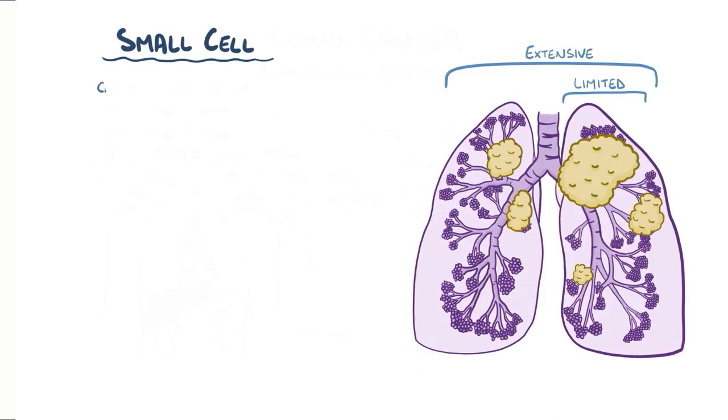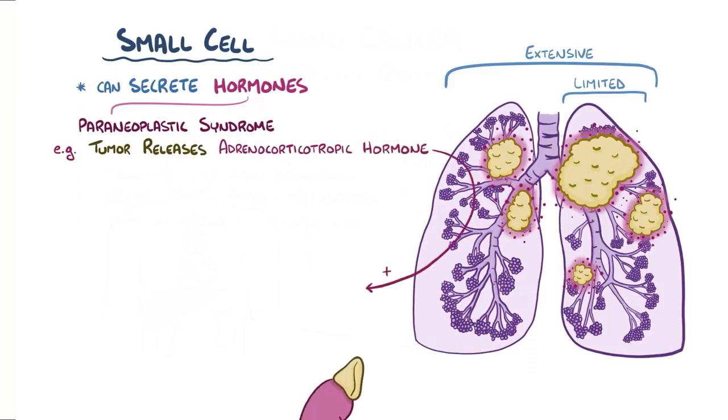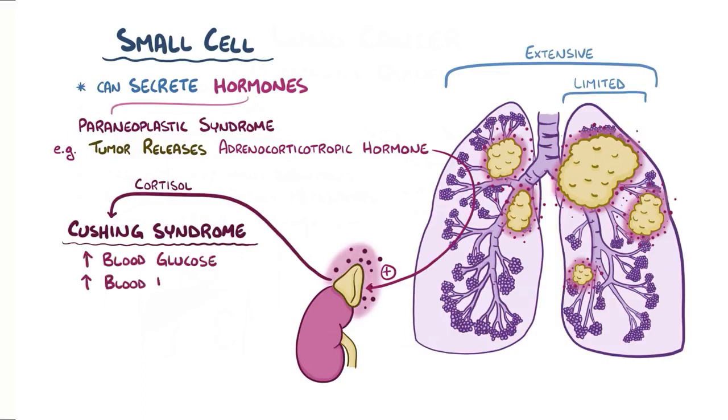Small cell carcinomas can also sometimes secrete hormones, and that can lead to what's called a paraneoplastic syndrome. One example is when the tumor releases adrenocorticotropic hormone, causing an increase in production and release of cortisol from the adrenal glands. This causes what's known as Cushing syndrome, which causes a number of other symptoms, including an elevated blood glucose and high blood pressure.